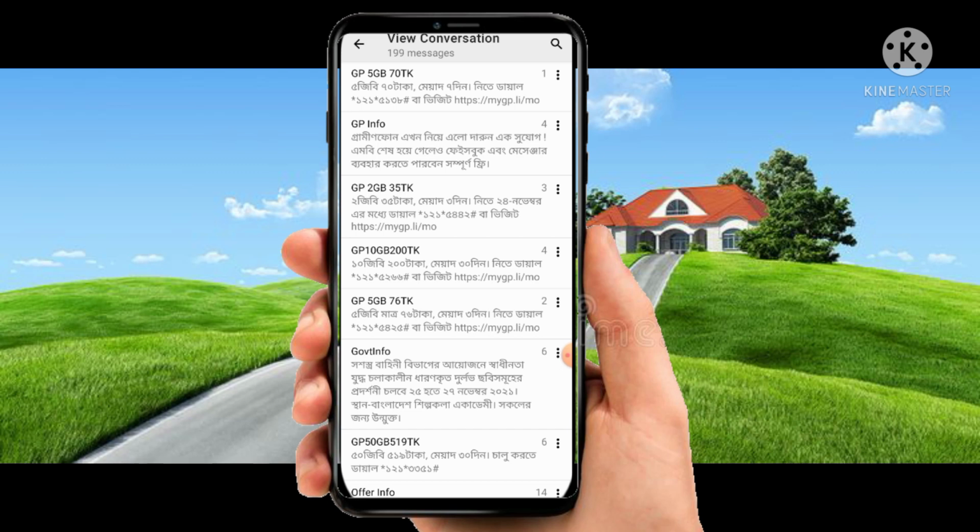Now I will look for my deleted message. Finally we are able to get the message back.